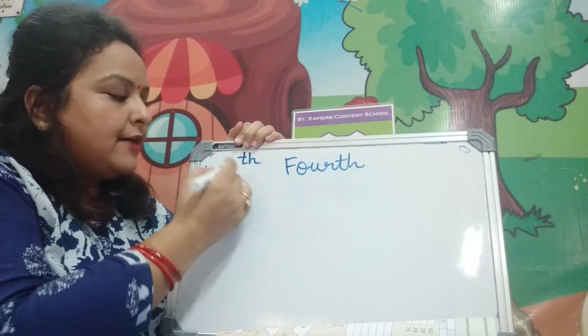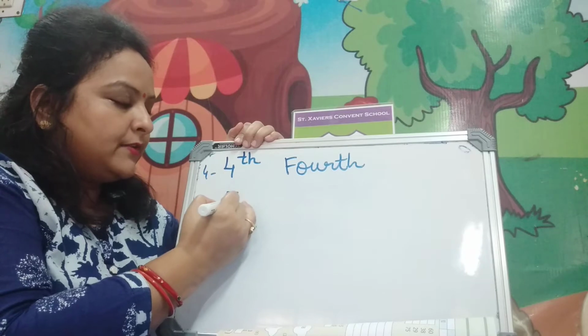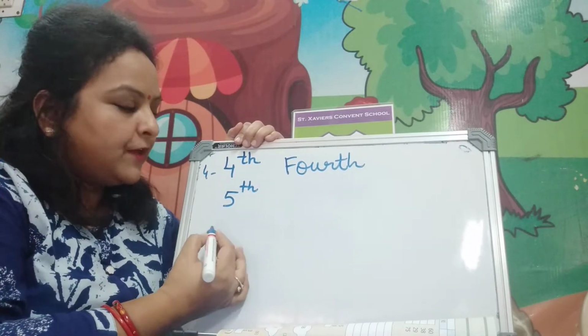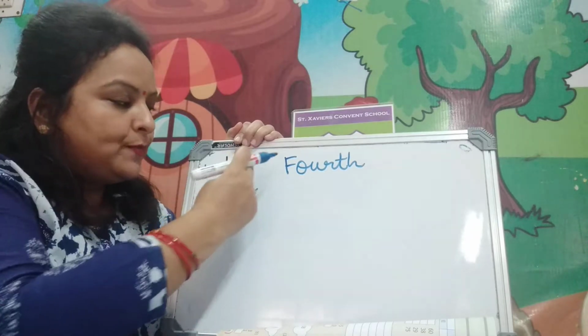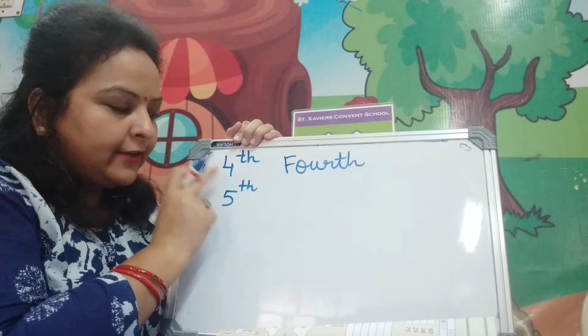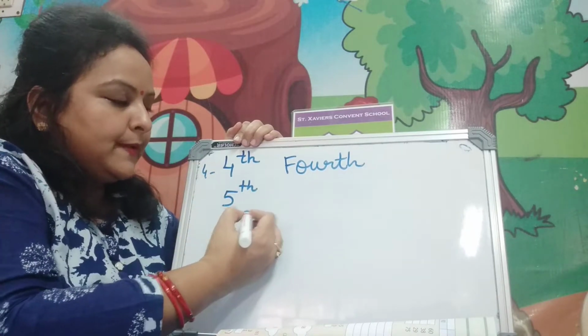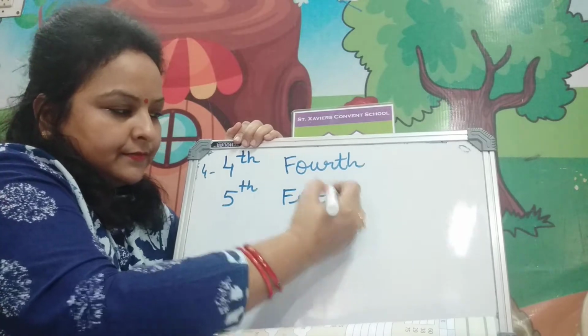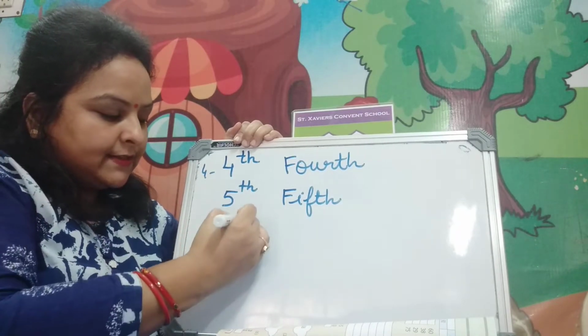After 4, the number 5 will come. We will say fifth. The ordinal is fifth. TH will be superscript on the right hand side, like 4. So we will write the spelling of fifth. After 5, sixth.